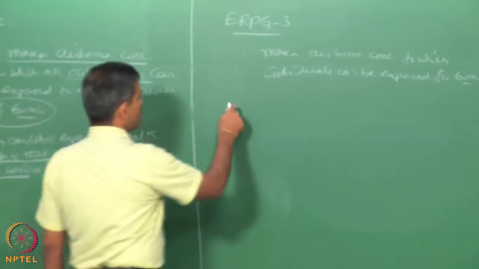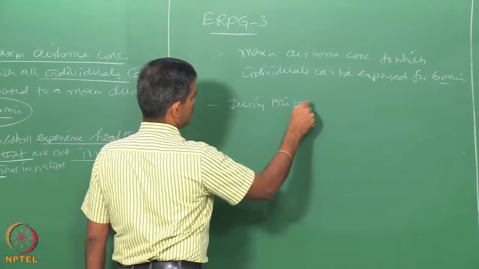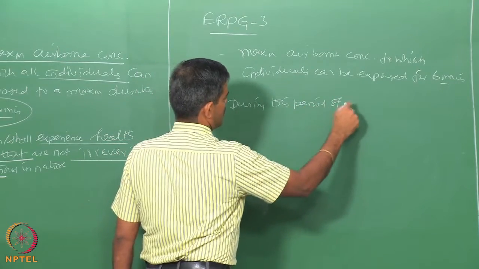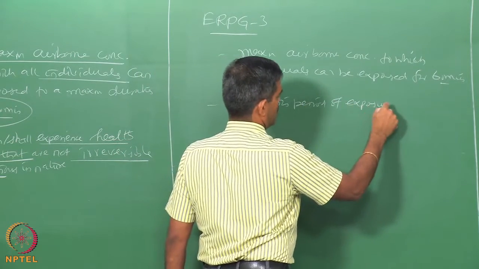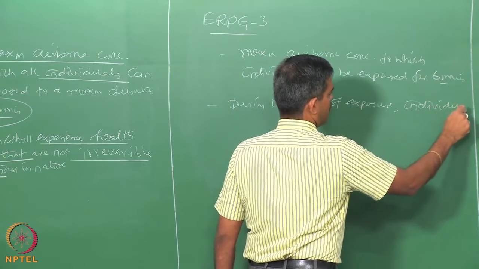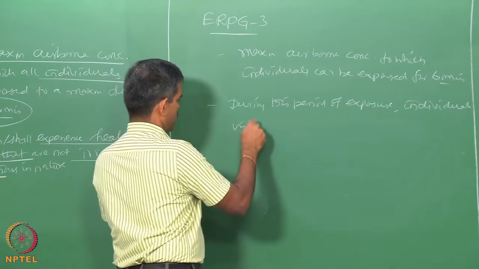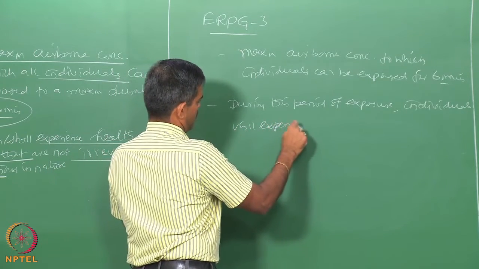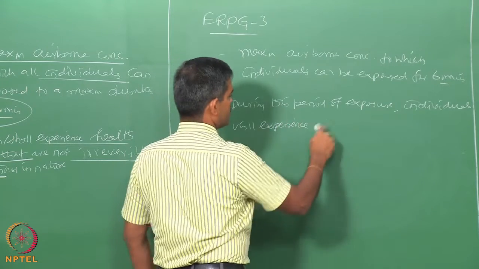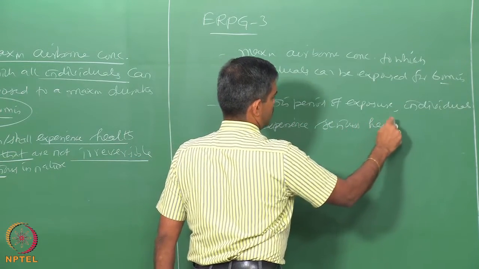Let us say during this period of exposure, individuals who are exposed to this concentration will experience serious health effects.